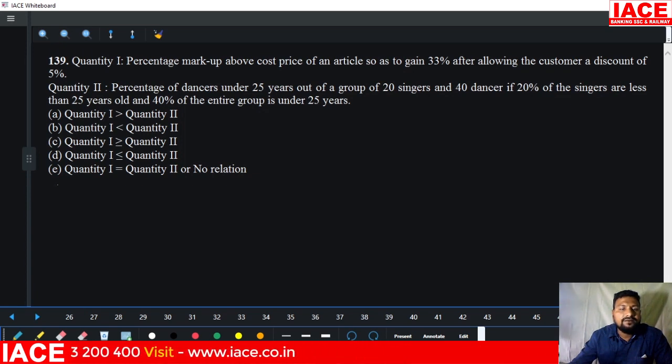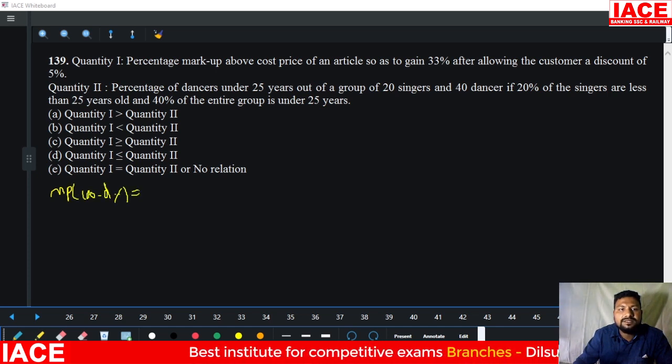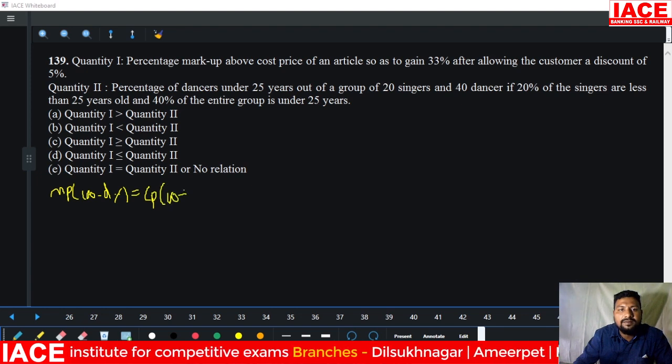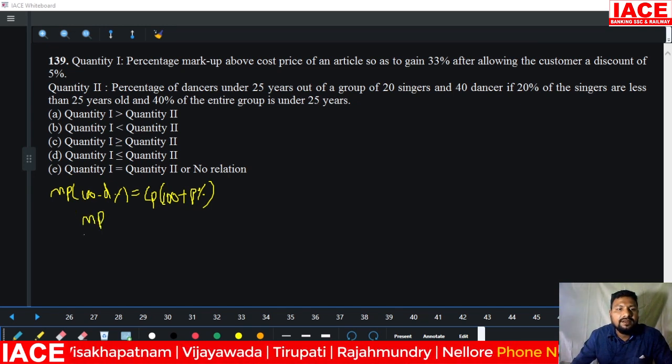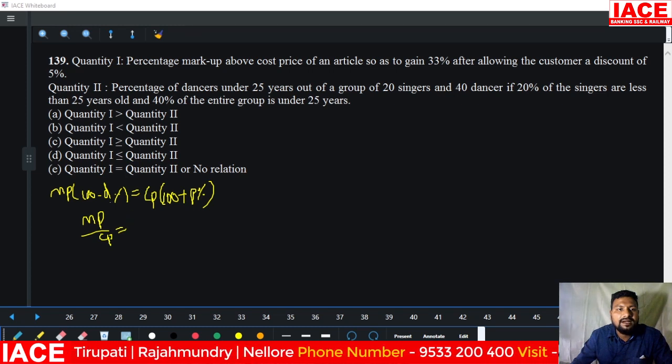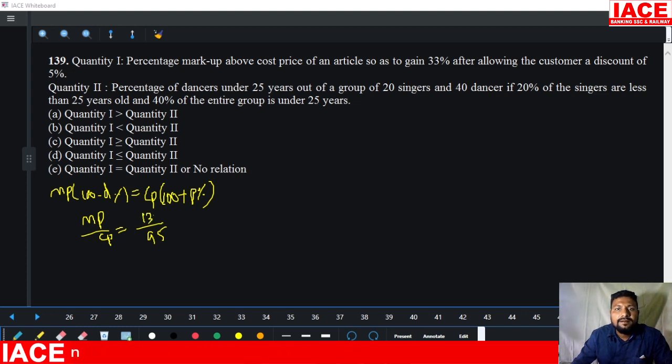Quantity 1 and quantity 2 for 139. Percentage markup above cost price of an article to gain 33% after allowing a customer discount. Here it is a basic formula, MP into 100 minus discount percentage, which is equal to CP into 100 plus profit percentage. This is a basic formula comparing MP and cost price. And MP by CP, comparison wise, 100 minus discount means it is becoming 95. 100 plus 33 means it is 133.